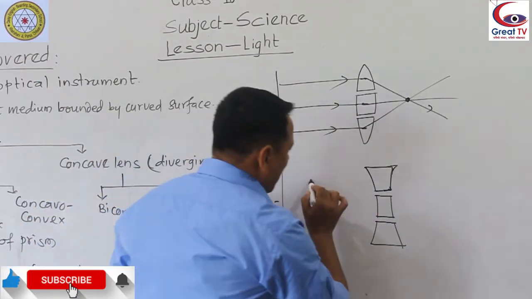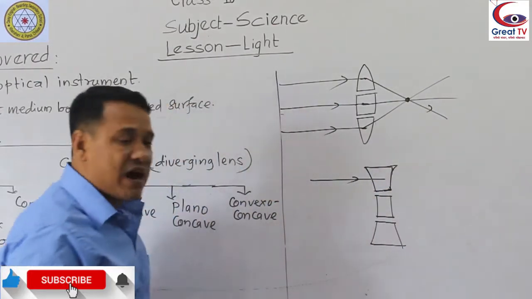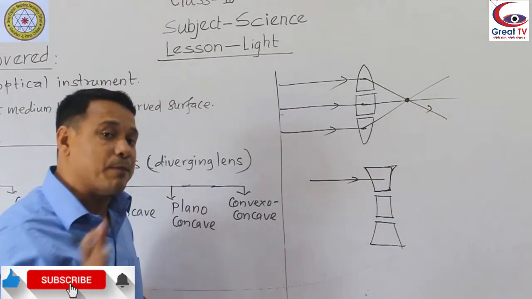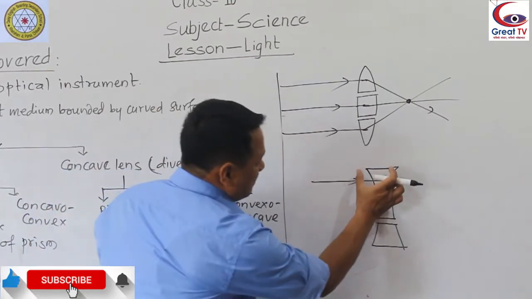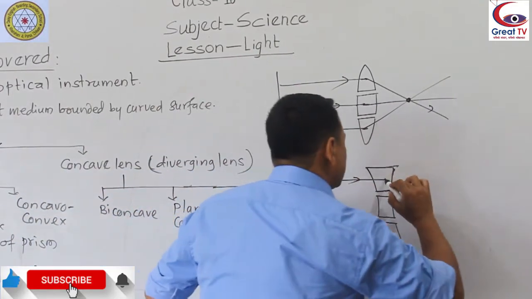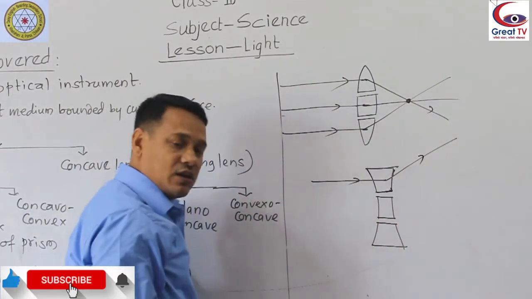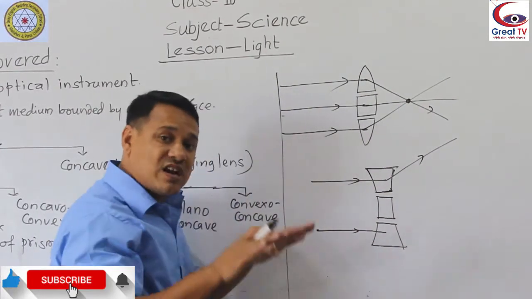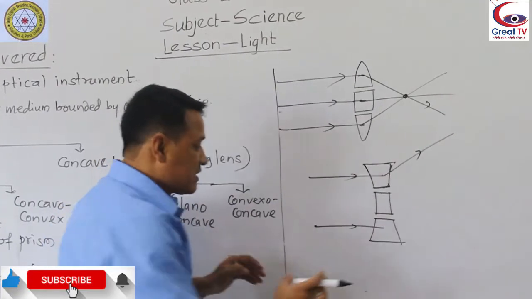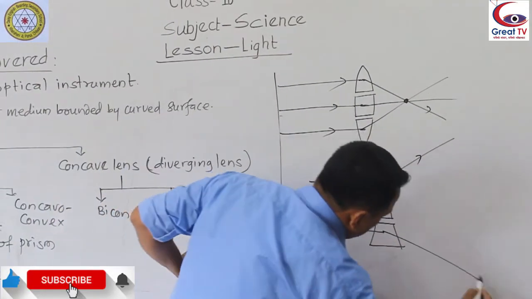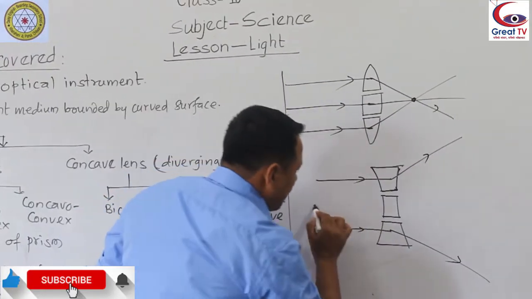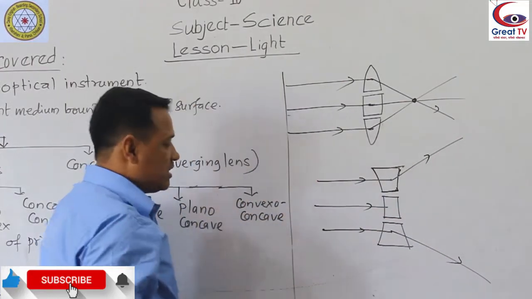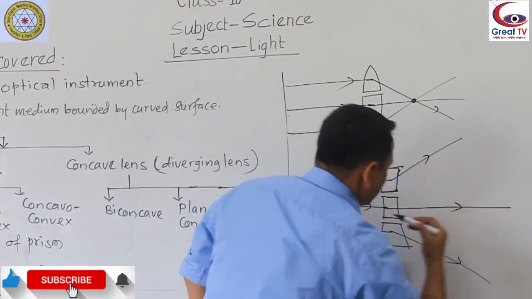When the light rays fall over this prismatic part, light rays always bend towards the base. Base means thicker part, which is this part. That's why it bends towards the base. When the light rays fall over the lower part of the prism, they also bend towards the base, the thicker part, so they bend downward. But when the light rays fall over the glass slab, they do not bend, they pass straight.